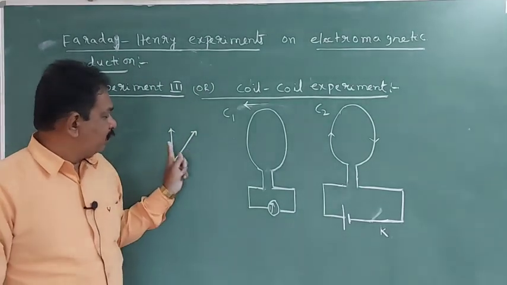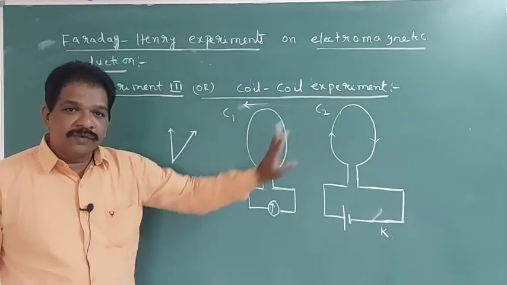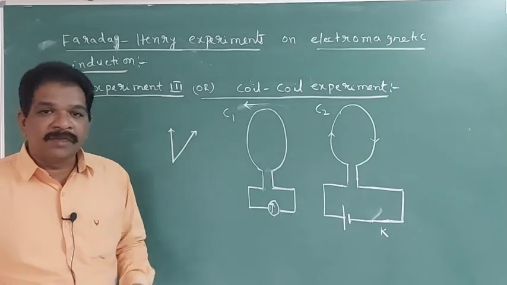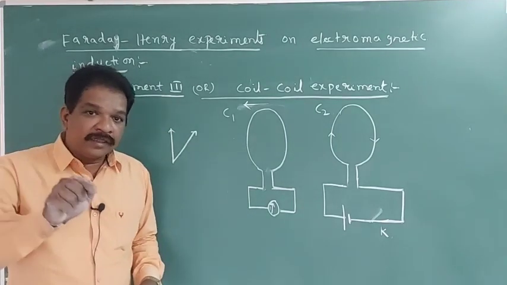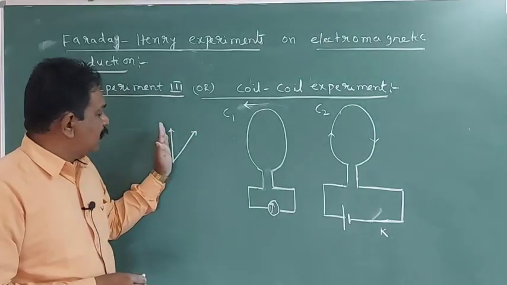Again, there will be no deflection when the key is closed and current is flowing in C2. Deflection becomes 0 only. At the time of closing, it came like this and it came like this.